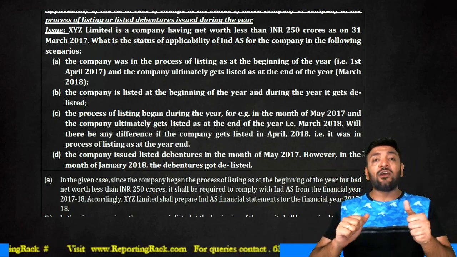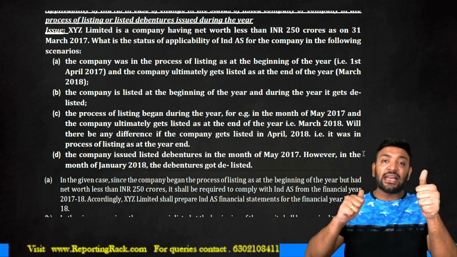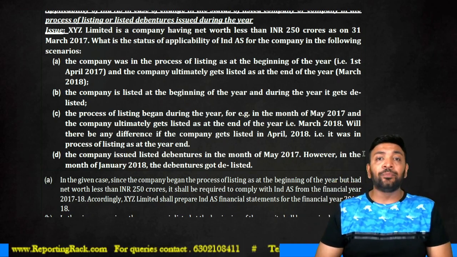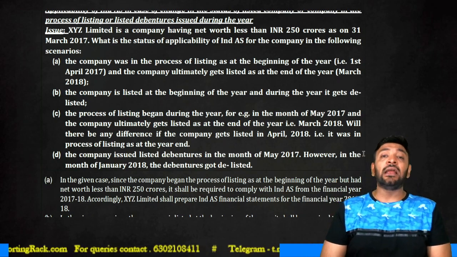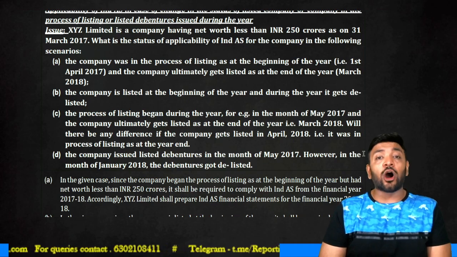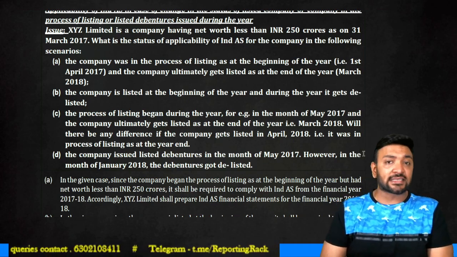So you will check the listing status either at the beginning of the year, 1st April 17, or towards the end of the year, 31st March 2018. Based on the listing status, you will decide whether the company has to adopt the Companies IND AS Rules 2015 or shall continue to adopt the Companies Accounting Standard Rules 2006.